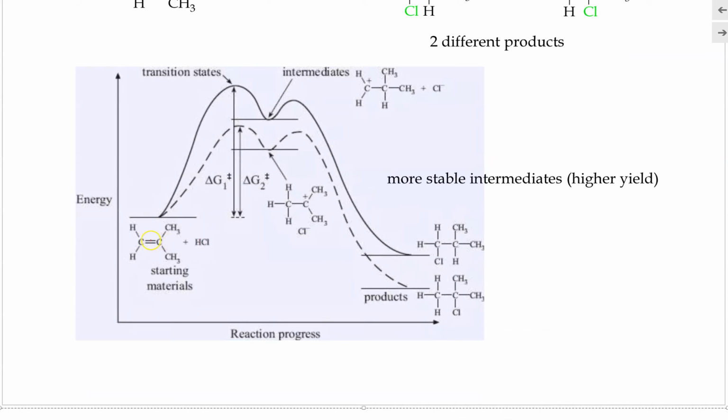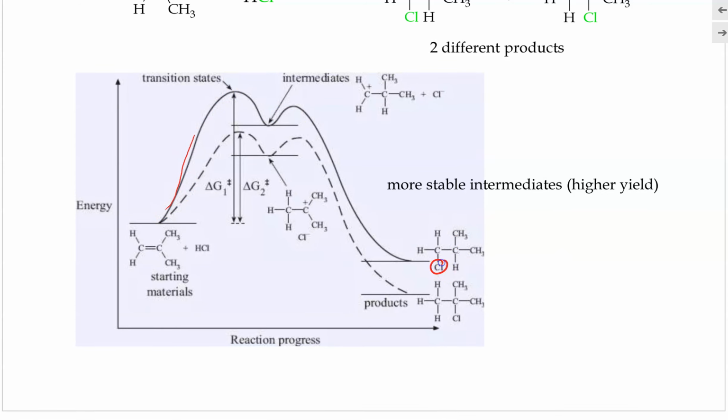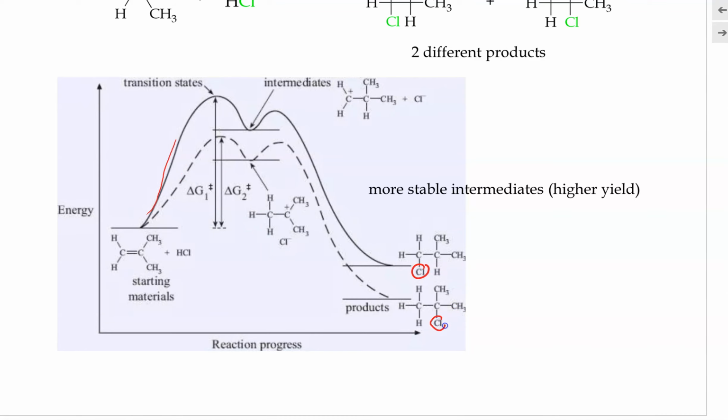Here we have the starting material, and these are the two different products. Pathway A, the solid line, leads to the formation of the product with the chlorine added to this position, whereas the other pathway, in dotted line, explains the formation of the other product with the chlorine added here.